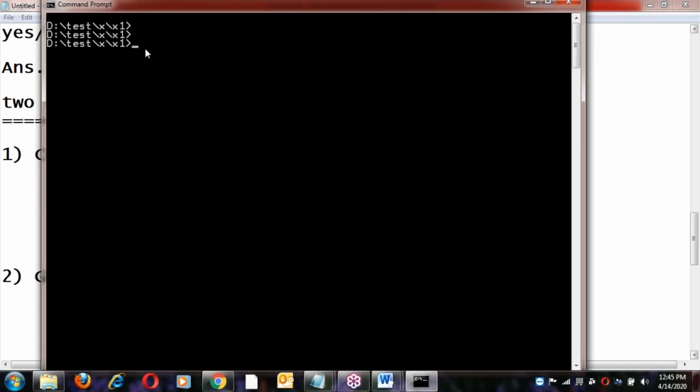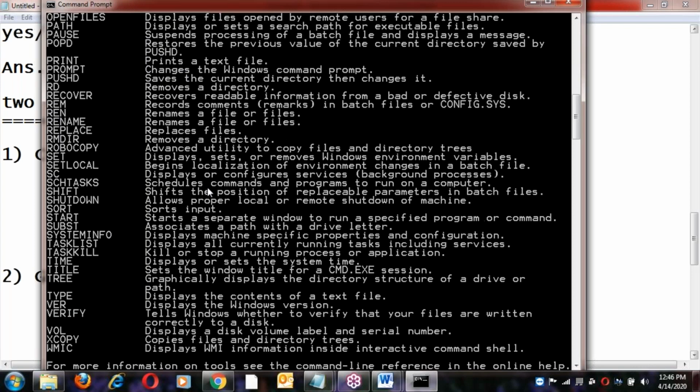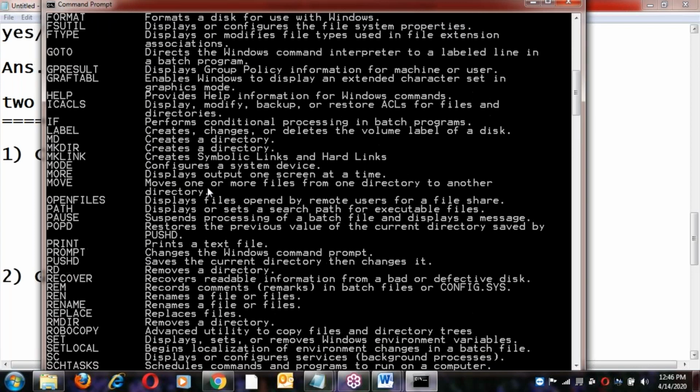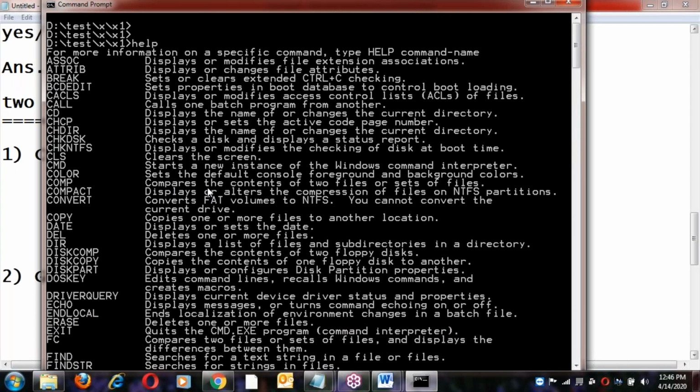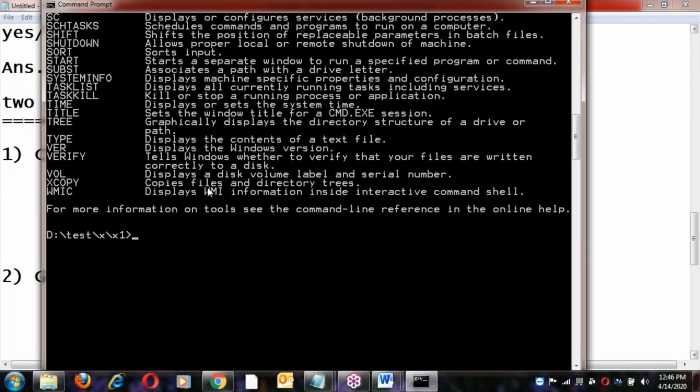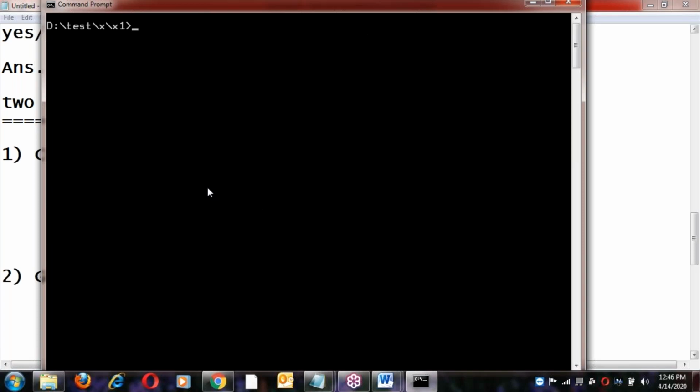This is very simple. It is a DOS operating system, MS-DOS, Microsoft Disk Operating System. It's very easy. If you know Linux, this is nothing. These commands are almost similar to Linux. Linux has thousands of commands, but DOS is limited, below 100 commands. Help gives all the DOS commands. Maximum 30 to 40 commands are there, that's it. But Linux has thousands of commands.